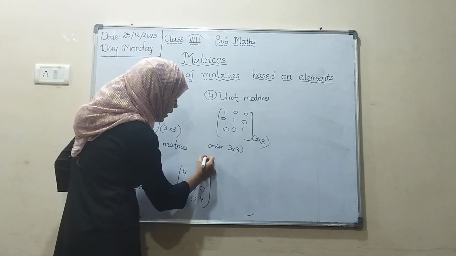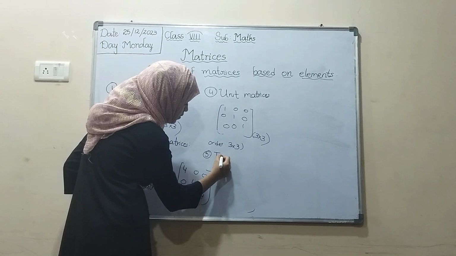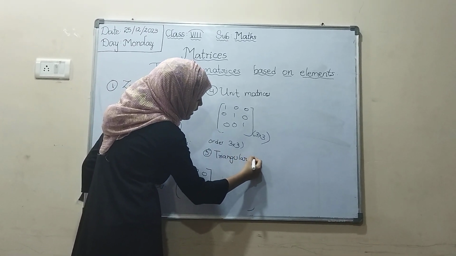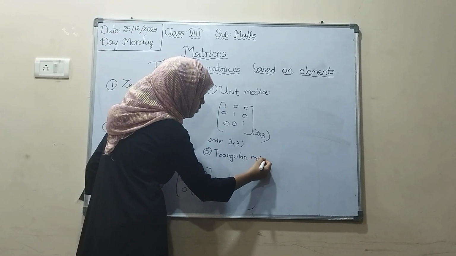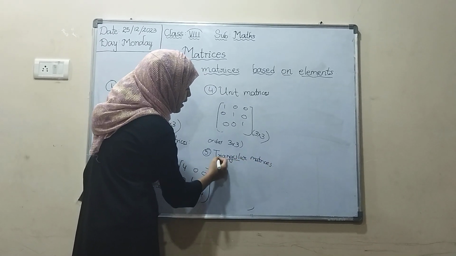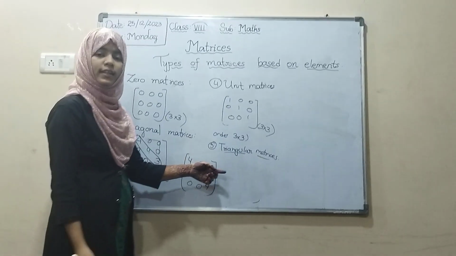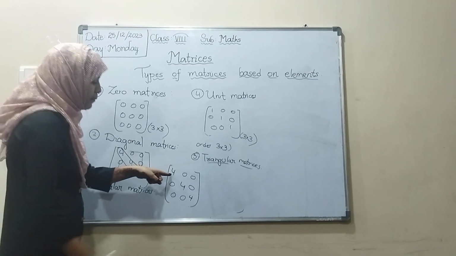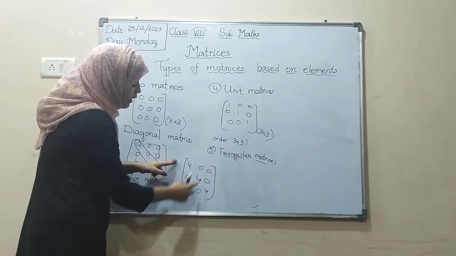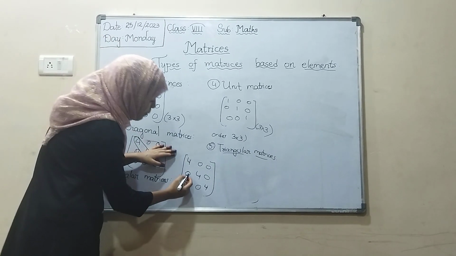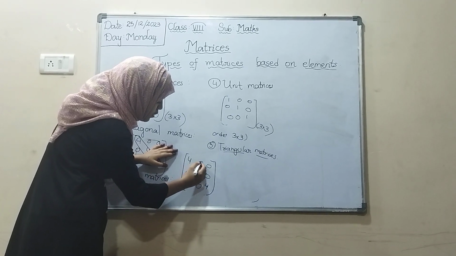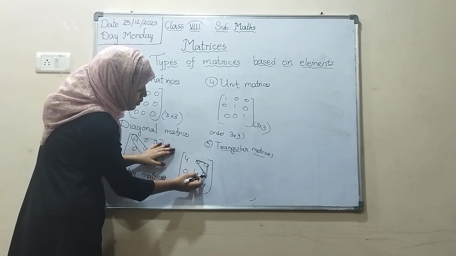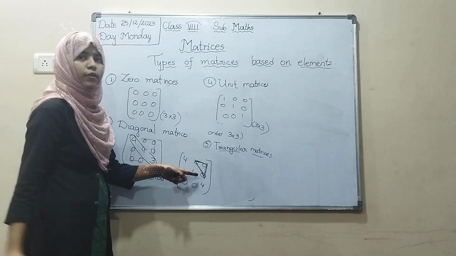Fifth one is the triangular matrix. A triangular matrix has two types, upper and lower. Upper means all its elements below the principal diagonal are 0. It is called an upper triangular matrix. See here, one triangle is forming, no? It is called an upper triangular matrix.